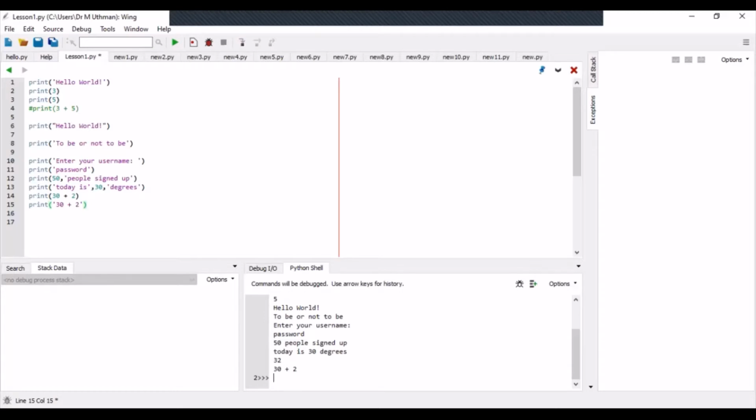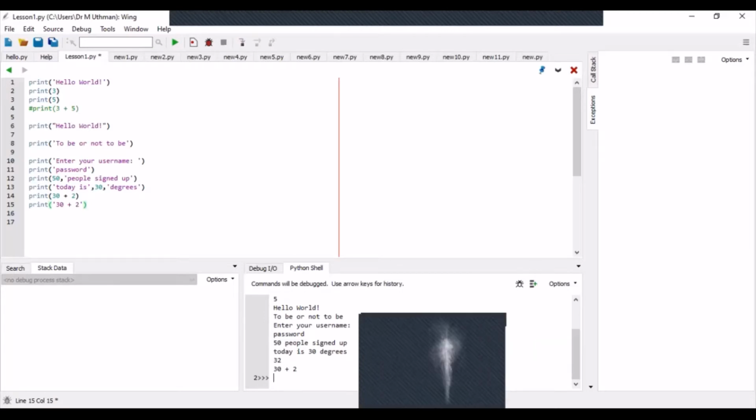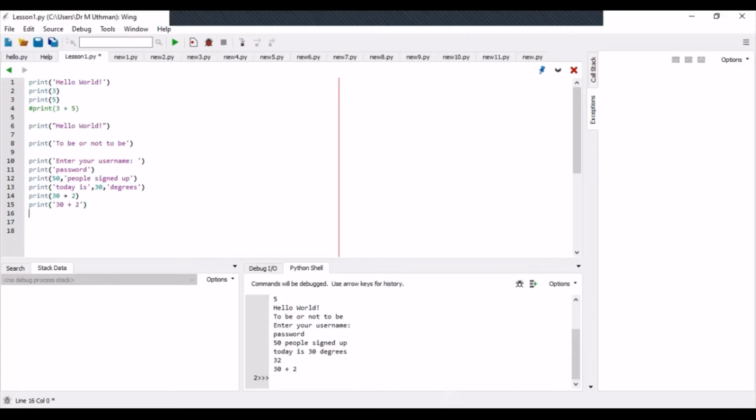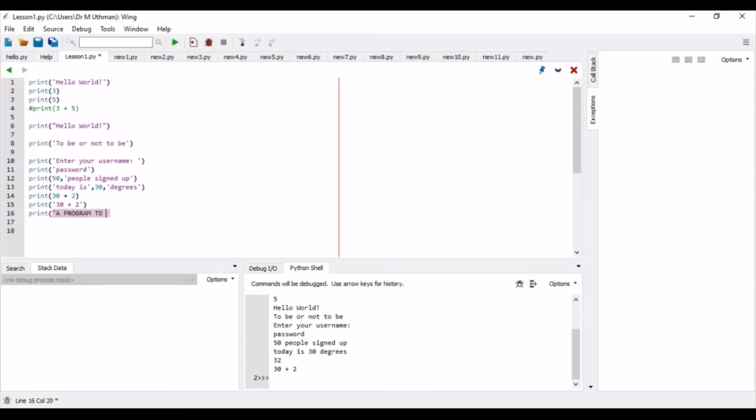All right. Maybe one last one. You could have all caps, for example: convert kilo to miles.